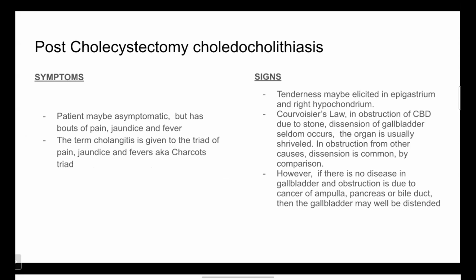jaundice, and fever. The term cholangitis is given to the triad of pain, jaundice, and fever, also known as Charcot's triad. Signs are tenderness that may be elicited in epigastrium and right hypochondrium. Courvoisier's law: in obstruction of CBD due to stone, distension of gallbladder seldom occurs. The organ is usually shriveled. In obstruction from other causes, distension is common by comparison. However, if there is no disease in the gallbladder and obstruction is due to cancer of ampulla, pancreas, or bile duct, then the gallbladder may be distended.